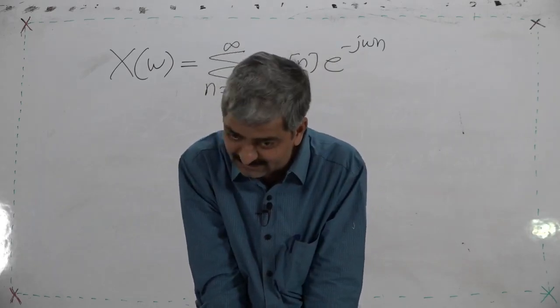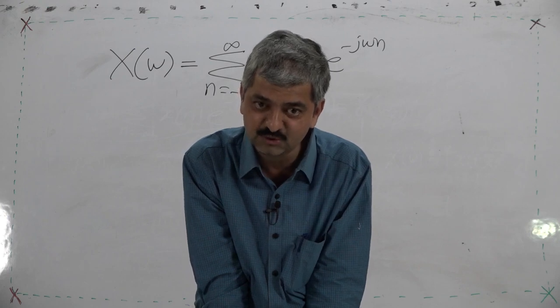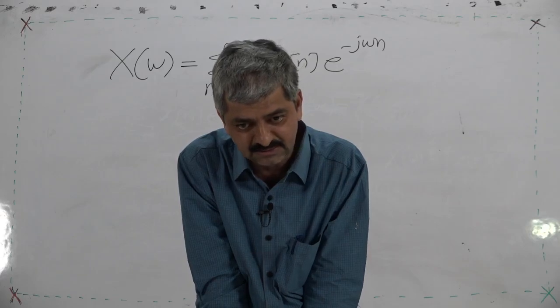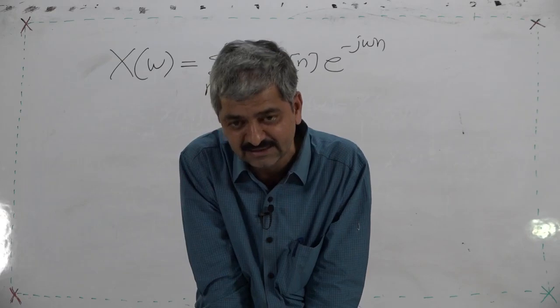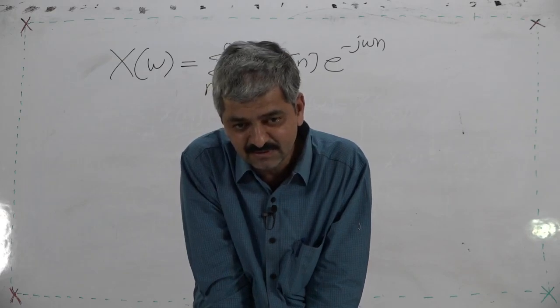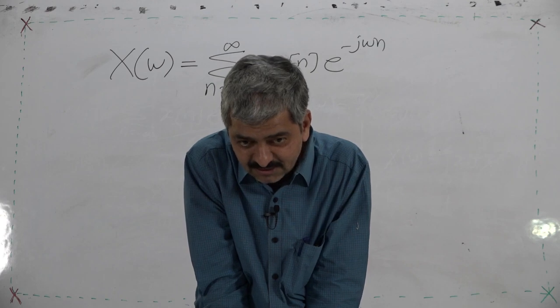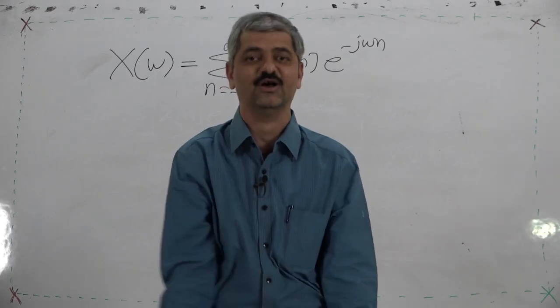When the transform is to be invertible, what we require is that the transform should not contain n. It should be a function of omega, but no information in the given sequence x[n] should be lost.